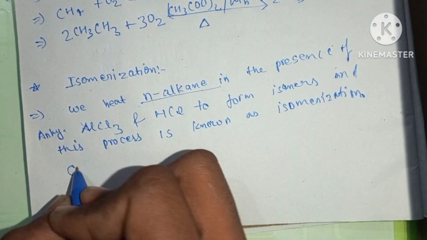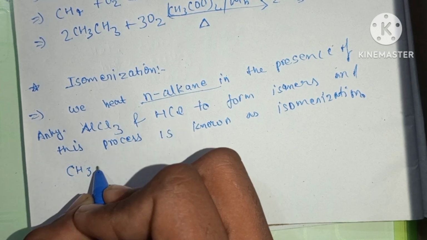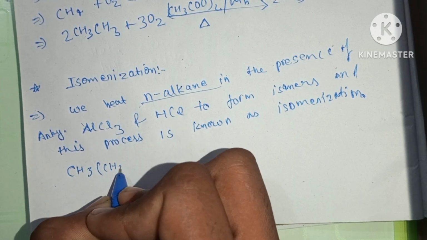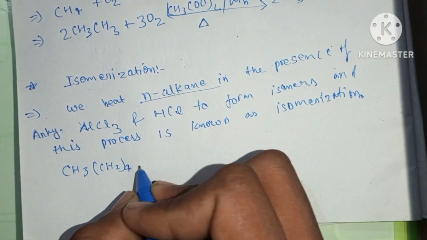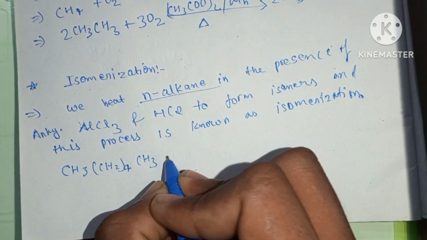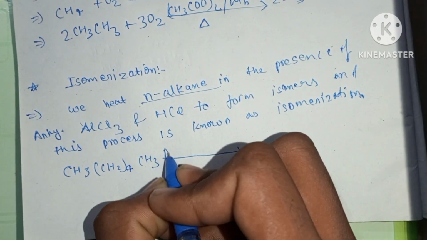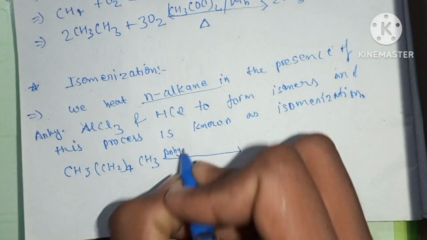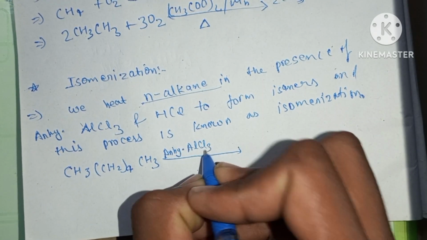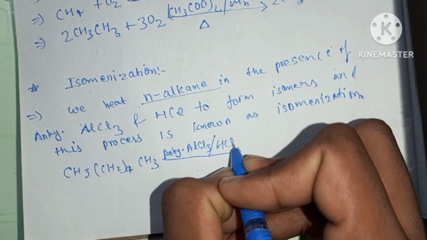We take CH3CH2CH3 in the presence of anhydrous AlCl3 and HCl.